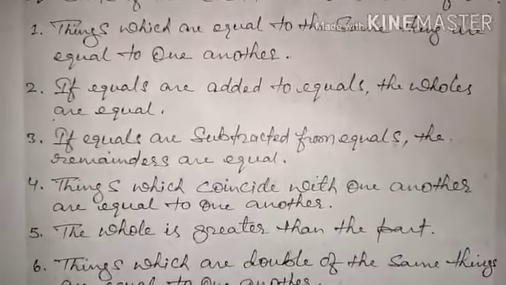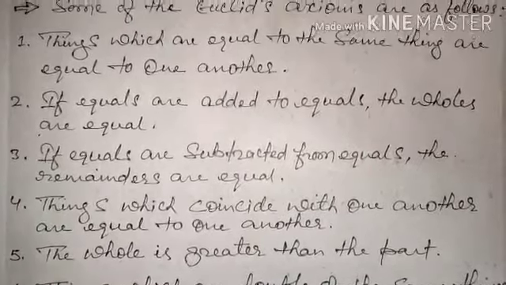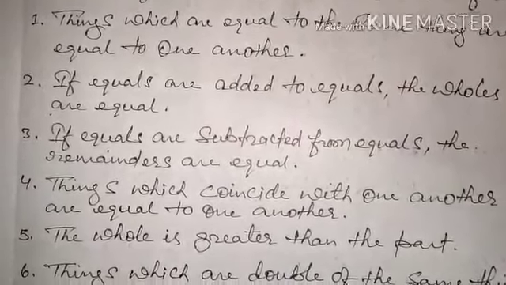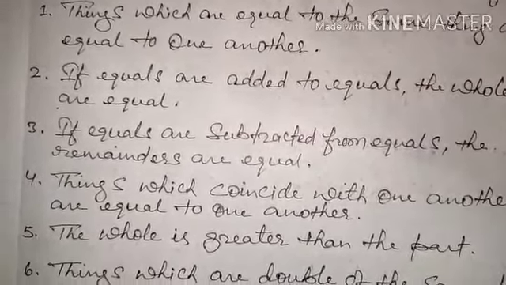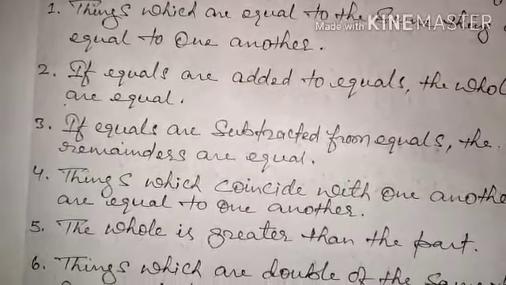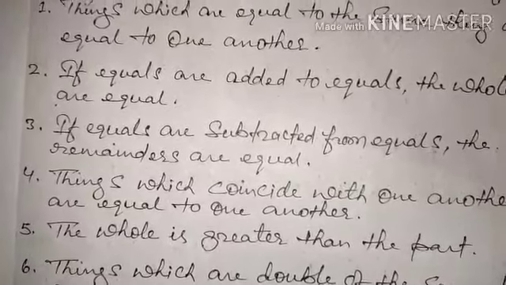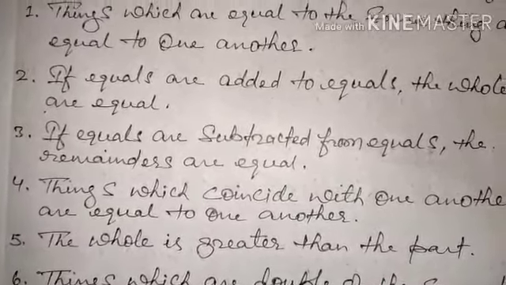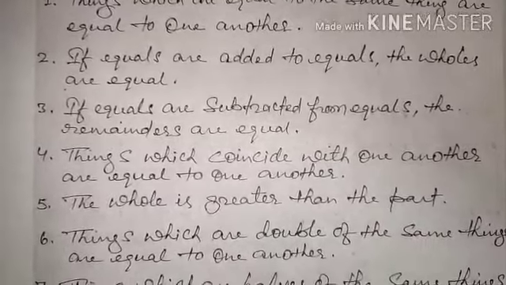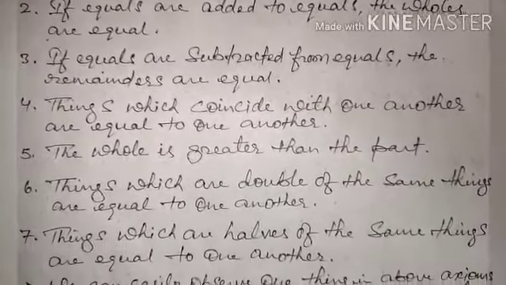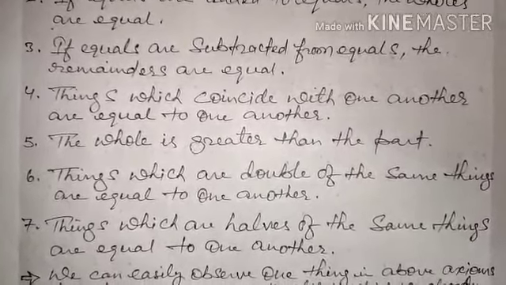Next, if equals are subtracted from equals, the remainders are equal. For example, we have two numbers, 5 and 5. If we subtract equally from them, like subtracting 3 from each or 2 from each, whatever remainder we get is also going to be equal. Next, things which coincide with one another are equal to one another.